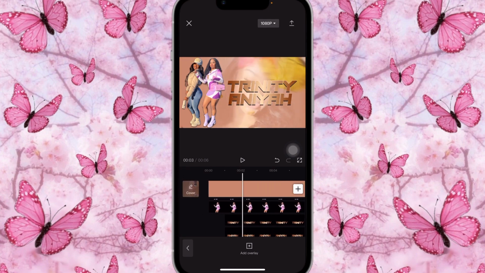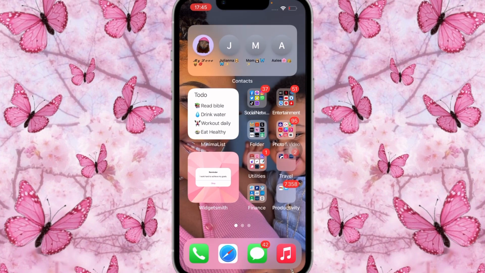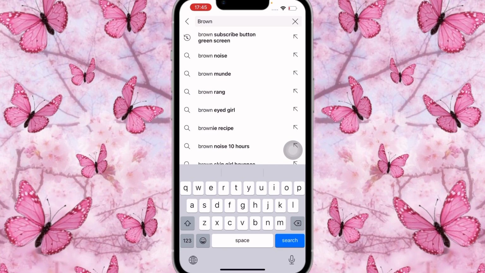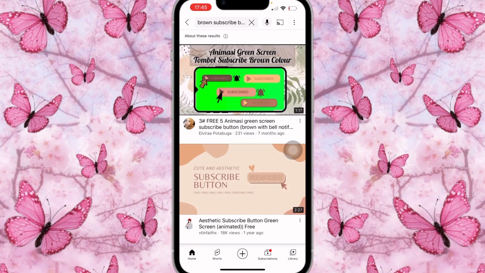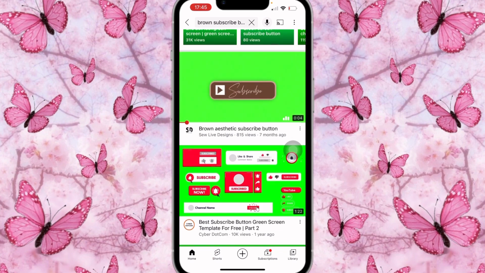Once that is done, for the subscribe button, how did I get it? I went on to YouTube. I'm gonna show you guys where to go, but I can't screen record it obviously because I'm screen recording already, but you guys are going to screen record that part. You're gonna look for brown subscribe button, and it's gonna give you a list of different types of brown subscribe button, but this is the one that I use right here. I really love it. It's super cute.